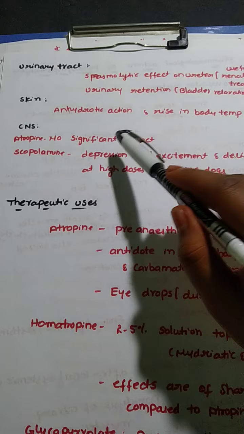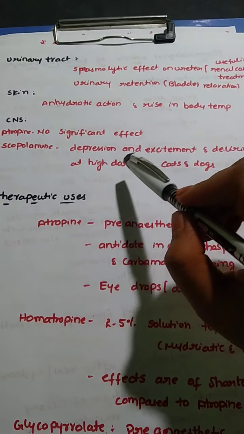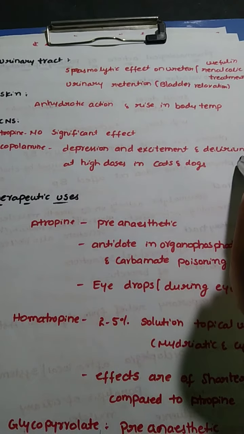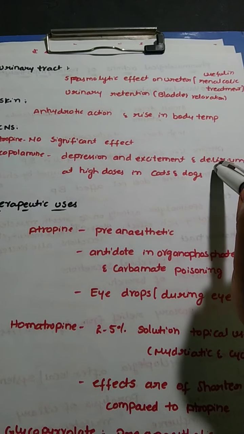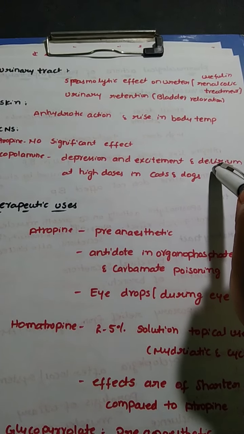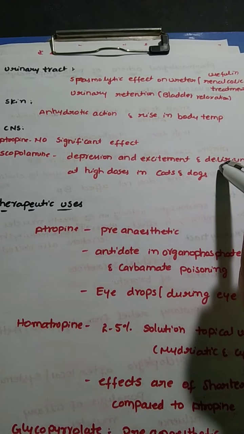On the CNS, atropine has no significant effect, whereas scopolamine will cause depression, excitement, and delirium at high doses, that too in cats and dogs. This delirium means a confused state of brain and also decreased awareness of the environment.